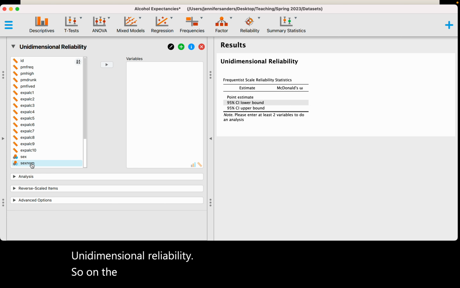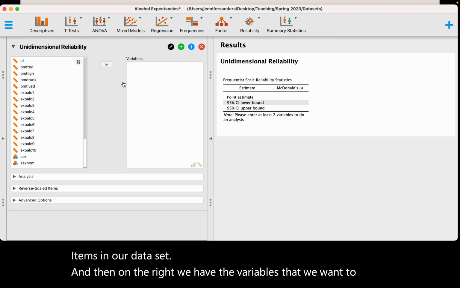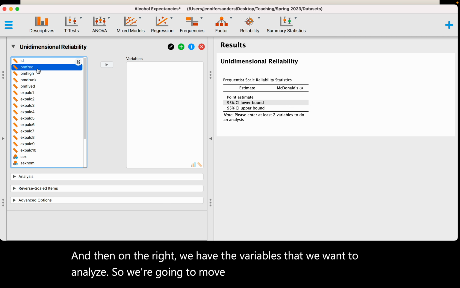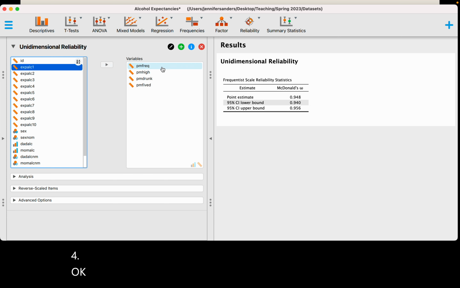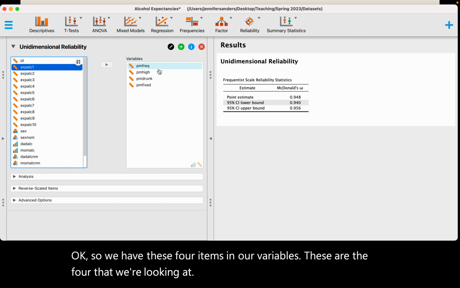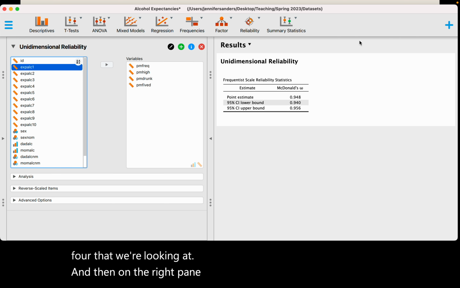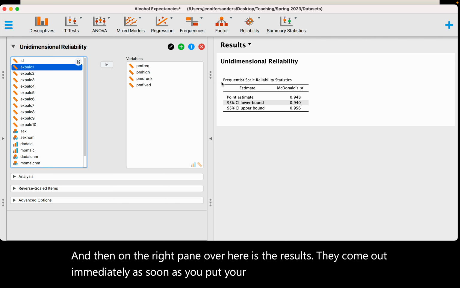So on the left here, we have all of the items in our data set. And then on the right, we have the variables that we want to analyze. So we're going to move all of the per month drinking items over to variables. So we have these 4 items in our variables. These are the 4 that we're looking at. And then on the right pane over here is the results. They come out immediately as soon as you put your variables over.